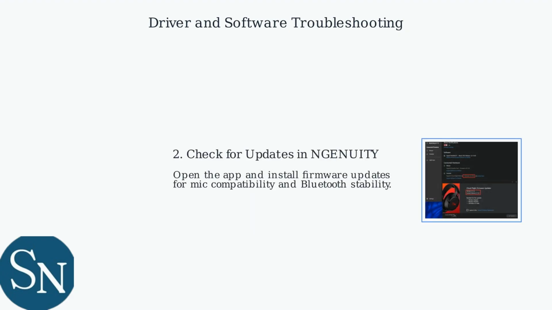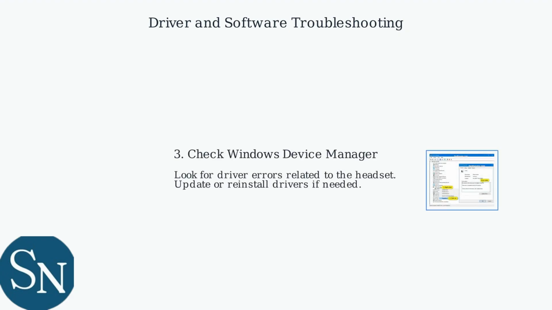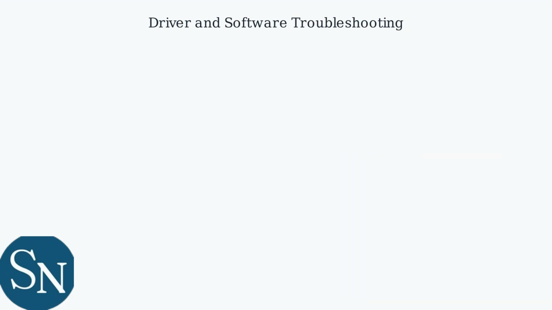Once installed, open NGENUITY and check for available updates. Install firmware updates as they address mic compatibility issues and improve Bluetooth stability. In Windows, open Device Manager and check for any driver errors related to the headset. If errors exist, try updating or reinstalling the drivers.